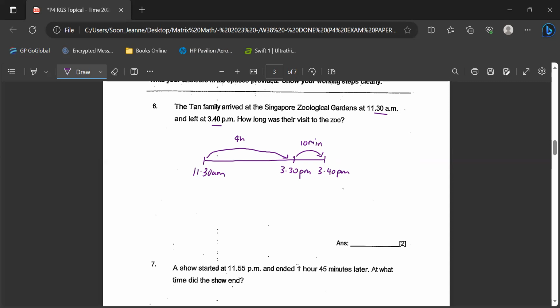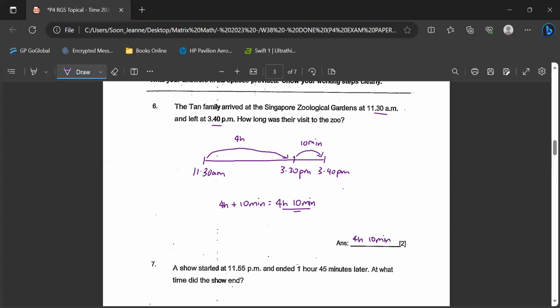I want to know how long was their visit, so we just add the duration of 4 hours plus 10 minutes. The total duration is 4 hours 10 minutes. This is your answer, so please fill up your answer.